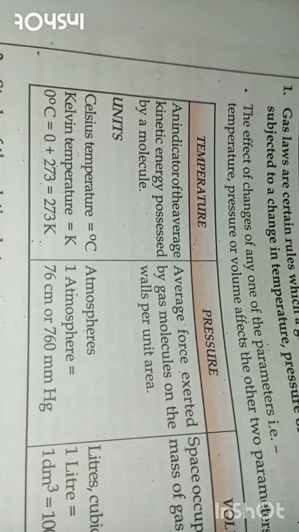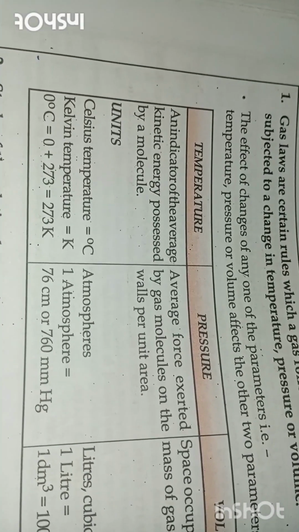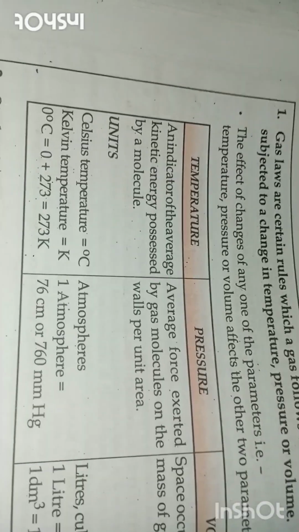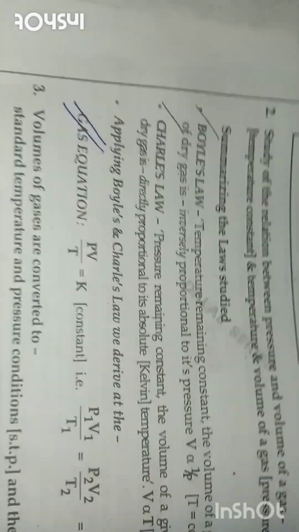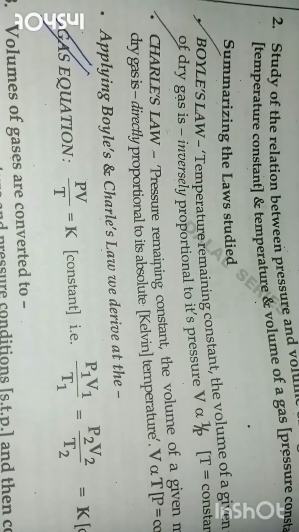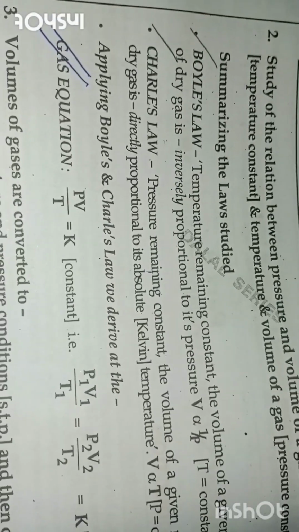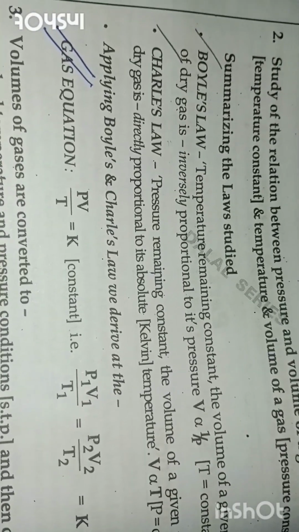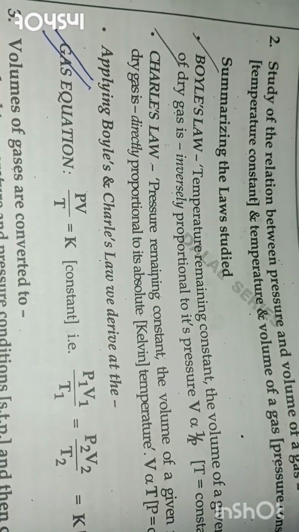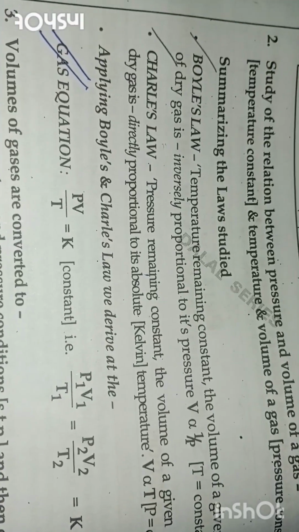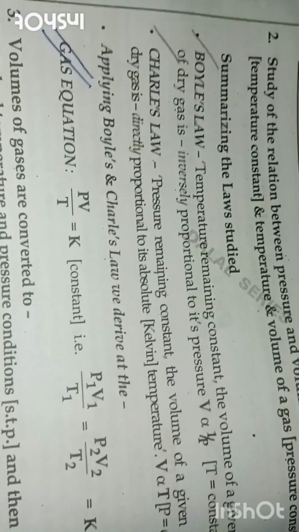Now the effect of change of any one of the parameters, that is temperature, pressure or volume, affects the other two parameters. In Boyle's and Charles law, two laws are there. First is Boyle's law and second is Charles law. You must have studied it in class 9th, okay. So here we are keeping one parameter constant and studying the relationship between the other two parameters.